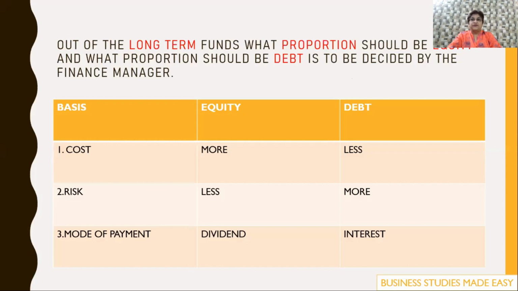But in case of equity, if you don't have any profit, you don't have to pay any dividend. So therefore, the risk involved in case of debt is much more. Though debt is cheaper, the risk is more. Therefore, the finance manager has a choice between debt and equity, and he has to weigh the pros and cons of both. The mode of payment of equity is dividend, and the mode of payment of debt is interest.